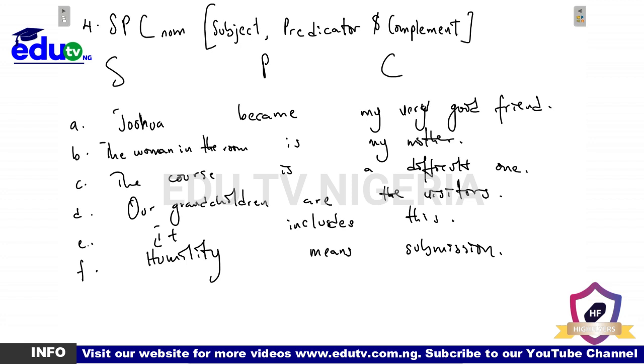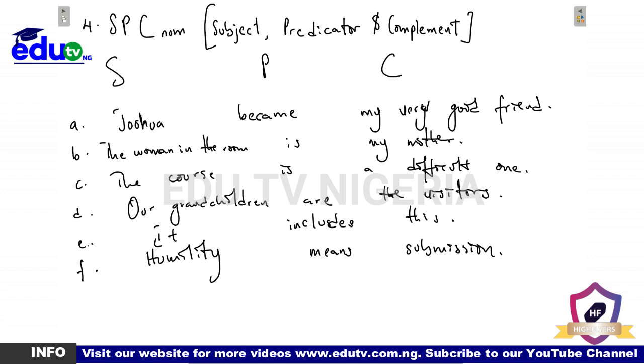Do we get it? The woman in the room is the subject of the second sentence, is is the predicator, my mother is the complement. The course is the subject of the third sentence, is is the predicator also, a difficult one is the complement. Our grandchildren is the subject of the fourth sentence, are is the predicator, the visitors is the complement. It is the subject of the fifth sentence, includes is the predicator, and this is your complement. And then humility is the subject of the last sentence, means is your predicator, and submission is your complement. Do we understand that?